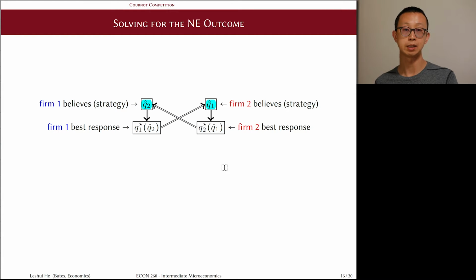And the idea is basically the same as in our Prisoner's Dilemma game or coordination game. But the strategy is no longer a binary choice, but a continuous one. This means that we don't have a clear payoff matrix to look at. So how do we find the Nash equilibrium?